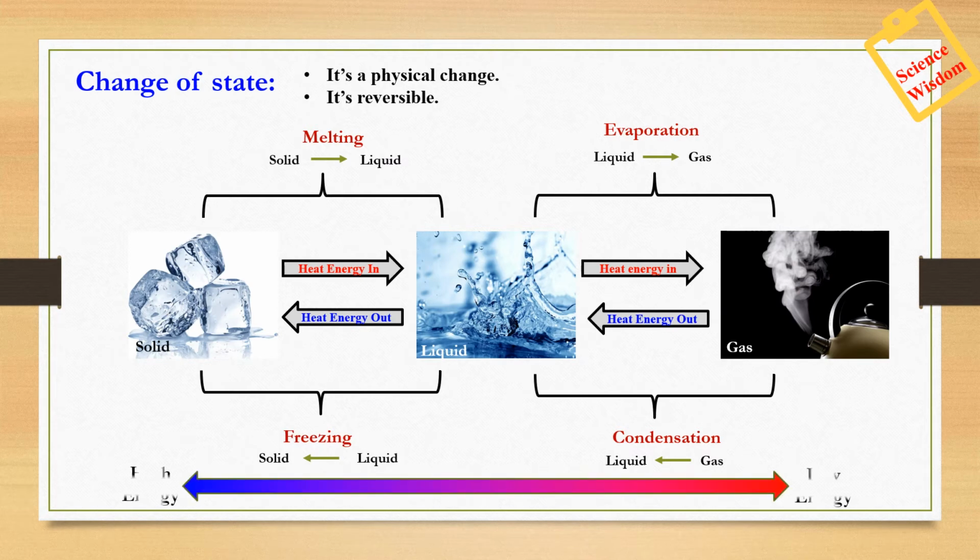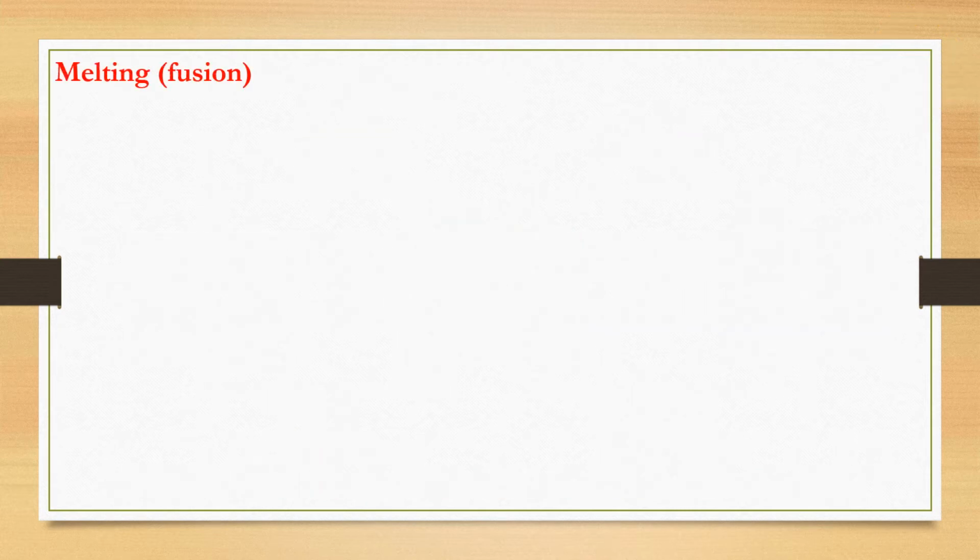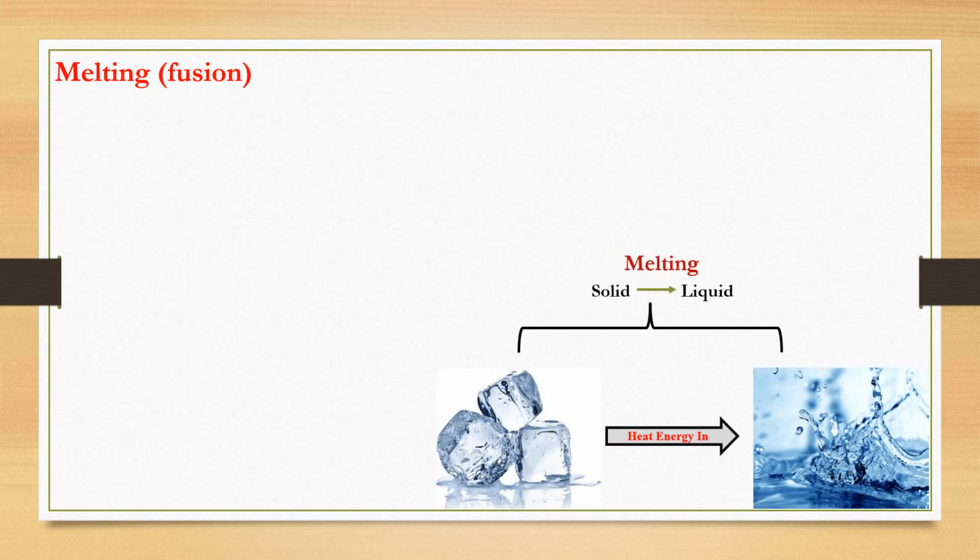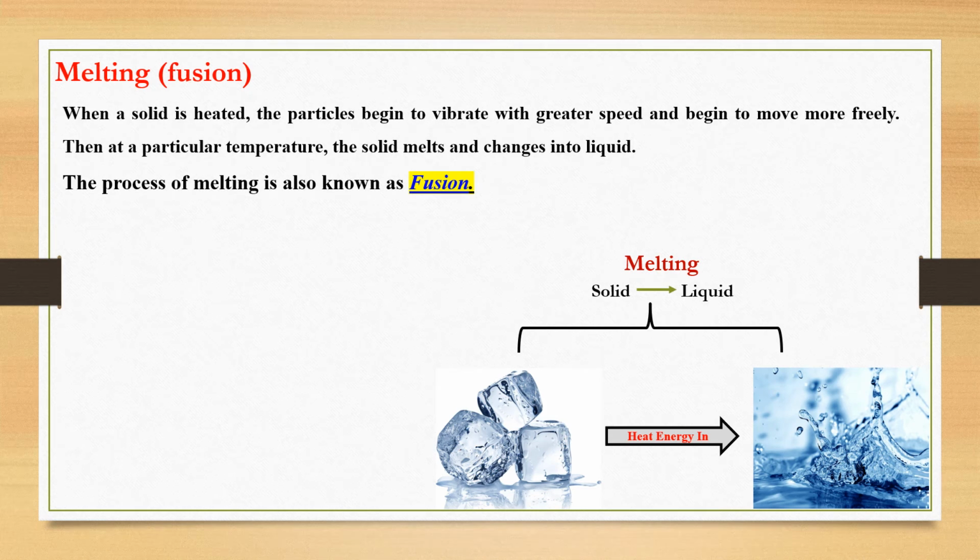So now let's study these processes in detail. Let's start with the first process, that is melting. What is melting? Melting is the change of solid to liquid state by providing some heat energy. Now why does this happen? When we provide some heat energy to a solid, the particles in the solid start to vibrate with a higher speed and they begin to move freely. Then a particular temperature arrives where this solid melts into liquid.